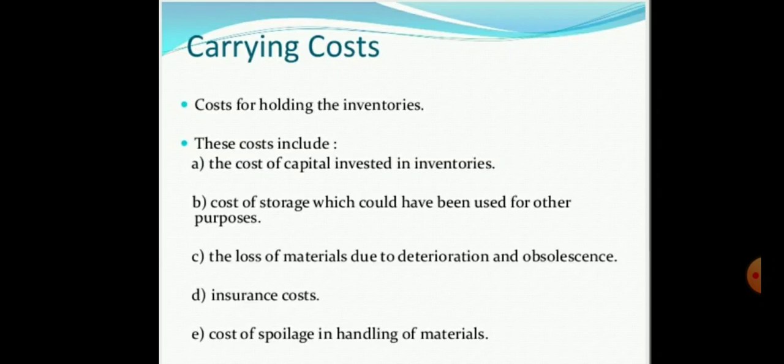Total inventory cost is the sum of inventory acquisition cost, ordering cost, and holding cost. So the total inventory cost comprises the following main costs: cost of purchase, ordering cost, and holding cost. Then what do you mean by ordering quantity? It is the number of material units added to inventory each time an order is placed. That is nothing but the ordering quantity.